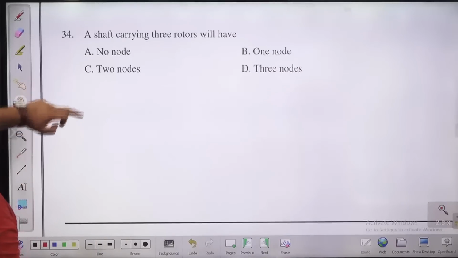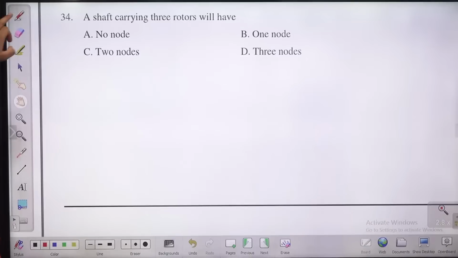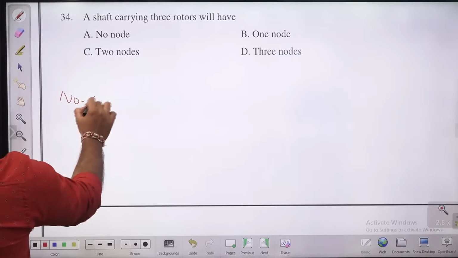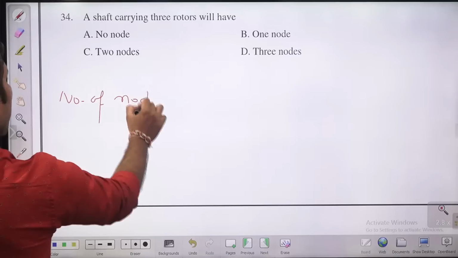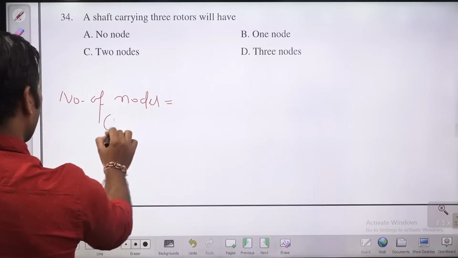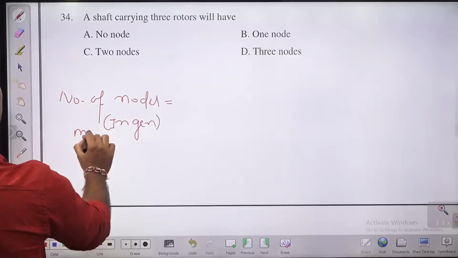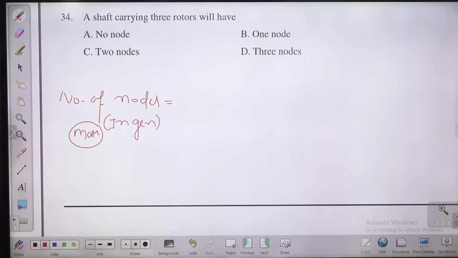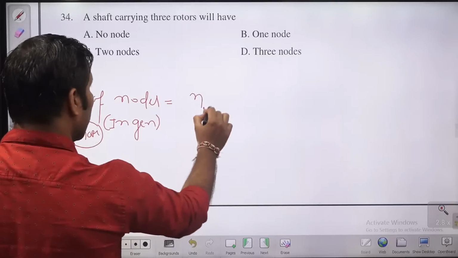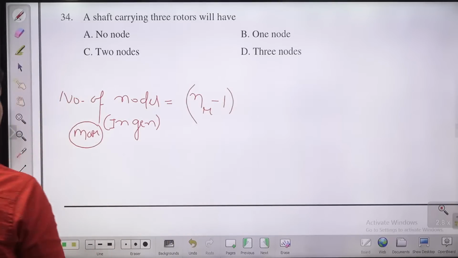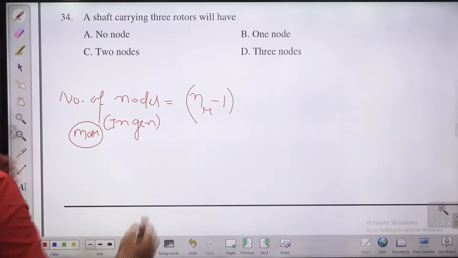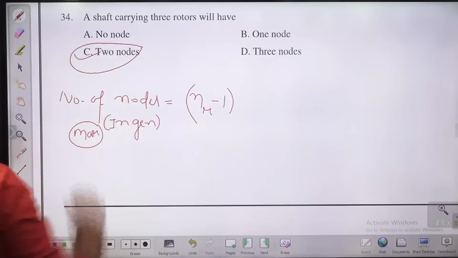A shaft carrying 3 rotors will have. Guys, usually how many nodes are there? The maximum number of nodes in general is one less than the number of rotors, that is, number of rotors minus 1. So how many rotors are there? 3 rotors. So how many nodes maximum will you get? 2 nodes.